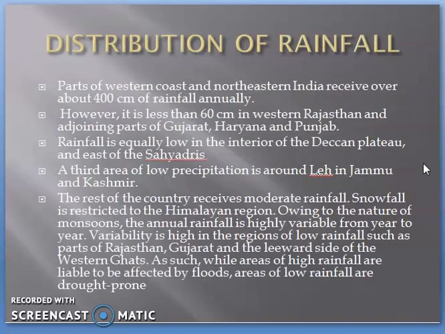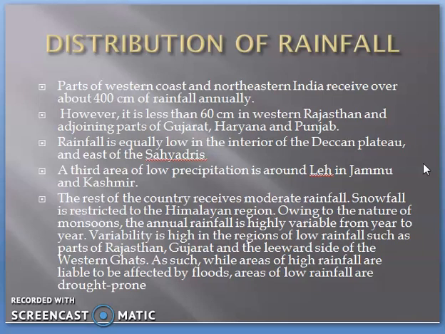Now we are going to see the distribution of the rainfall in our country. As I said, different parts of the country get different amounts of rainfall. The western coast of India, that means the western side of the Western Ghats, and northeastern India get the highest amount of rainfall in our country. The annual rainfall is more than 400 centimeter.